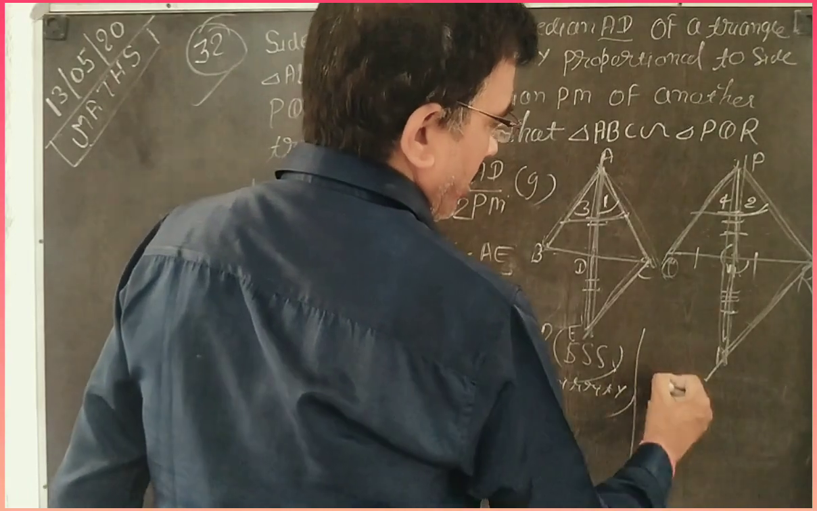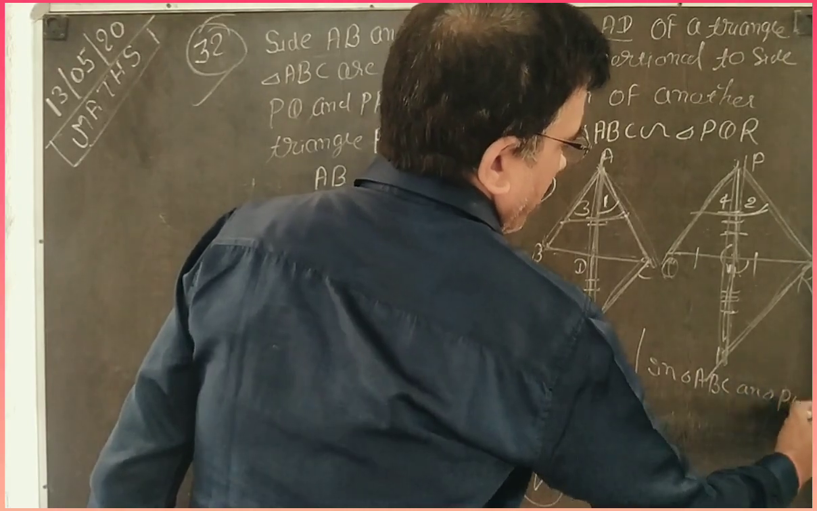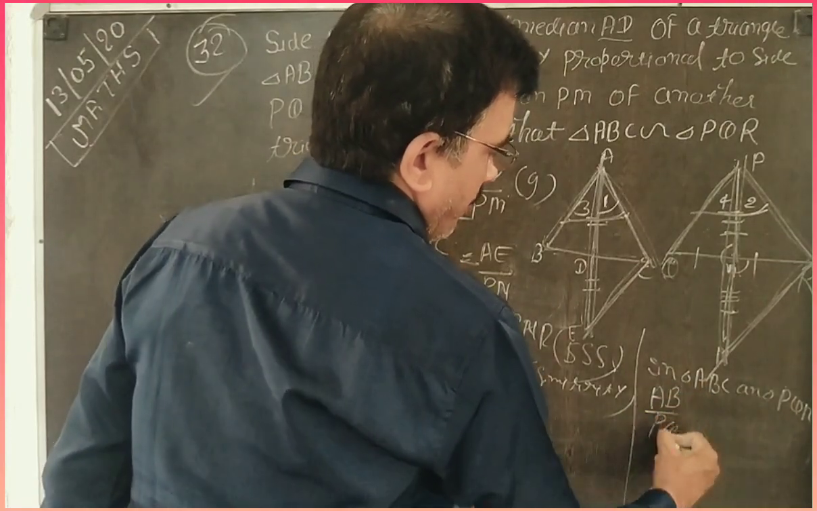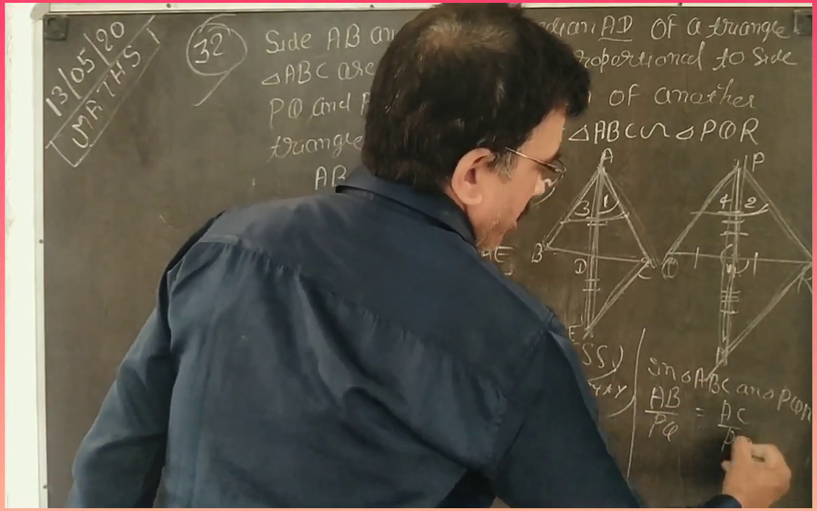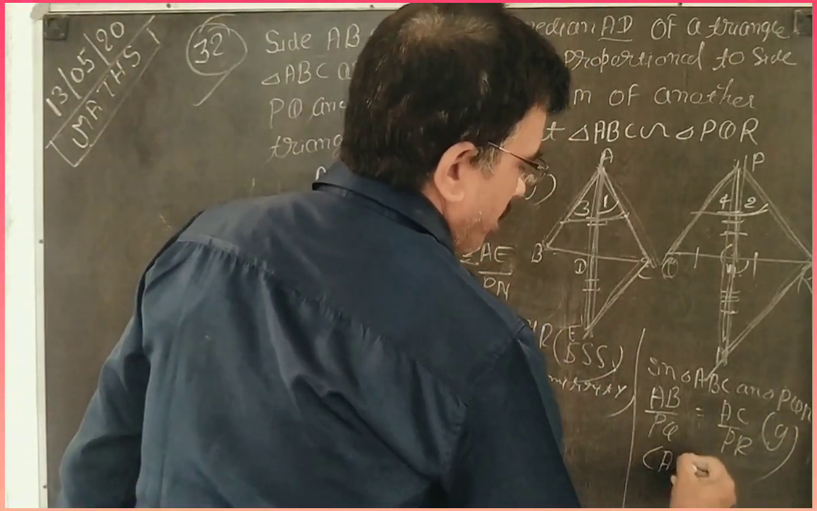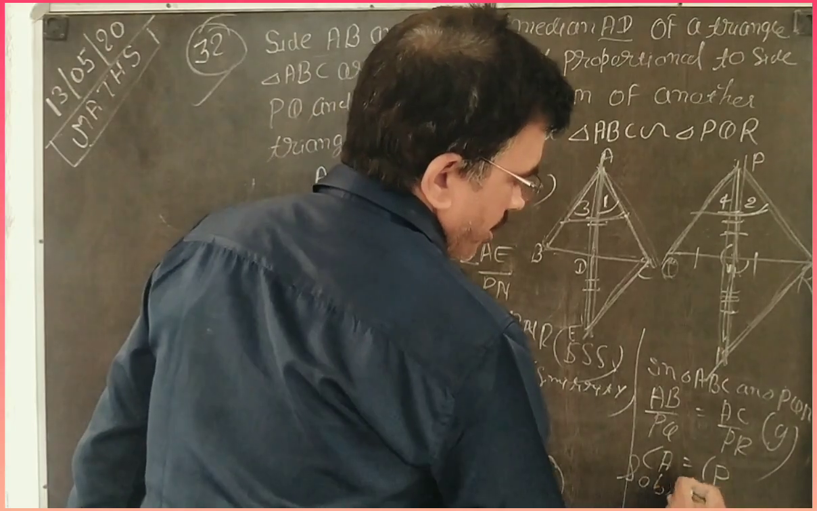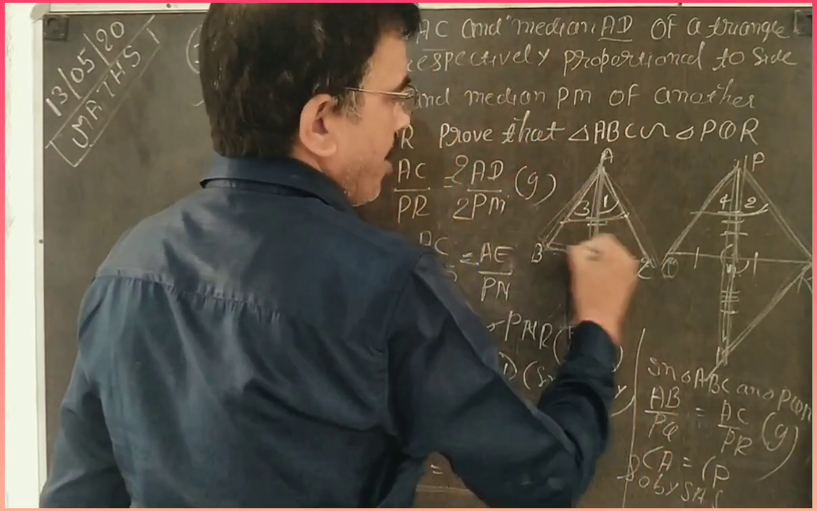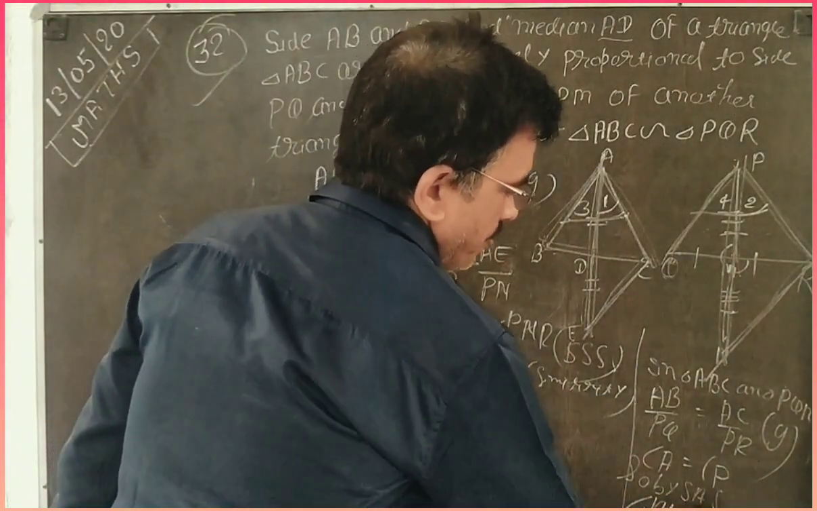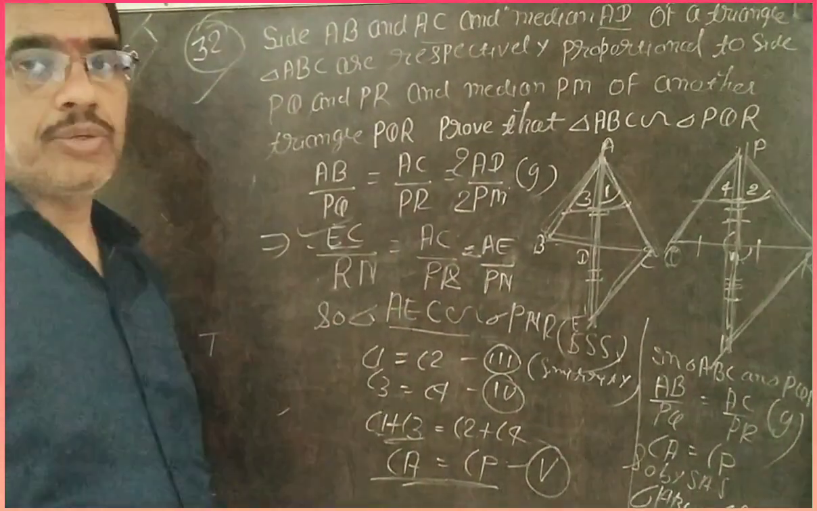And now in triangle ABC and triangle PQR, you find AB by PQ is equal to AC by PR. It is given in your question. And angle A is equal to angle P, proved. So by SAS, triangle ABC is similar to triangle PQR. So you can solve with the help of this process. This is the last question of the exercise. Thank you, dear.